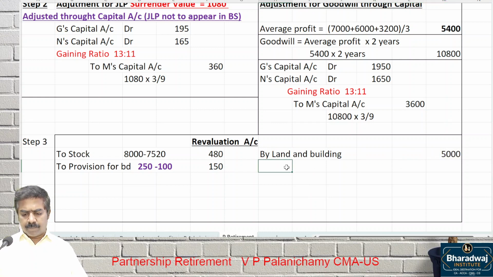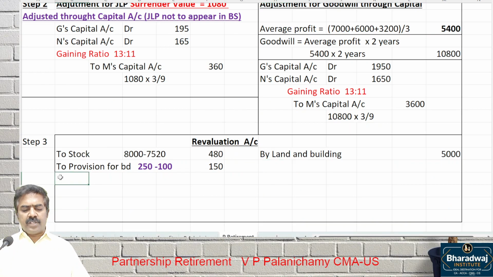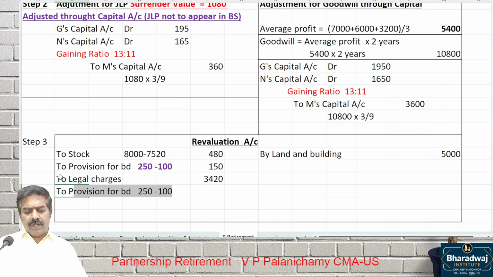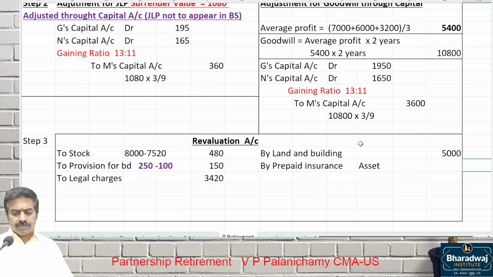Then what is the next one? Creating a provision for legal charges. Is it a loss or gain? Loss. Legal charges, how much do you have to provide? 3,420. Next, prepaid insurance. Prepaid insurance is an asset. Bringing prepaid insurance, recording an asset, is a gain for us. How much do you have to bring? 2,000. Then see what else there is.